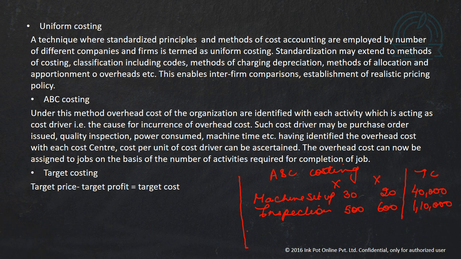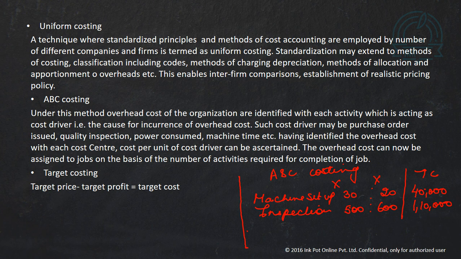Now we are going to divide this cost proportionately. So 40,000 will be divided in the ratio of 30:20, and similarly 1,10,000 will be divided in the ratio of 500:600. This is the ratio we are going to use for dividing the cost. So in activity based costing, the overhead cost is divided on the basis of activities conducted. It is believed to be a more appropriate method than traditional costing.